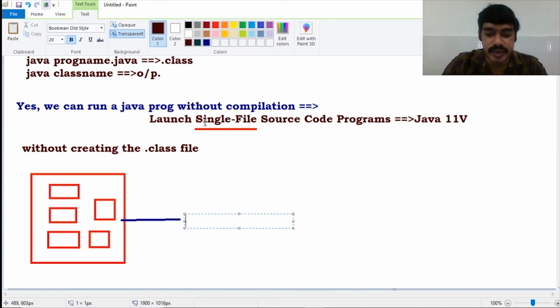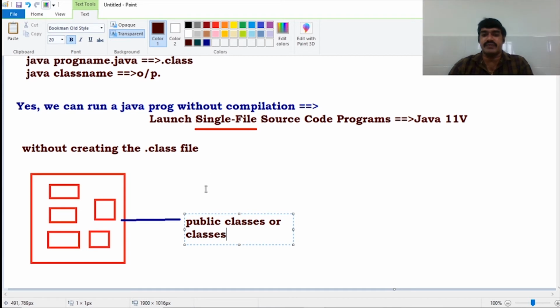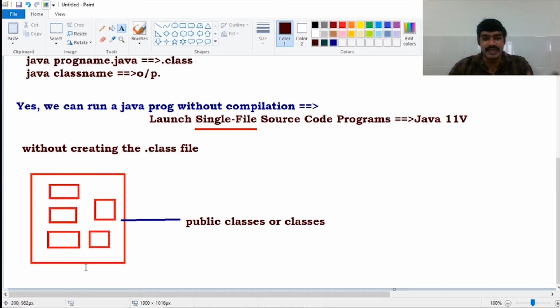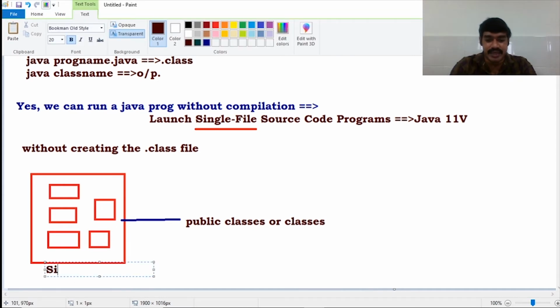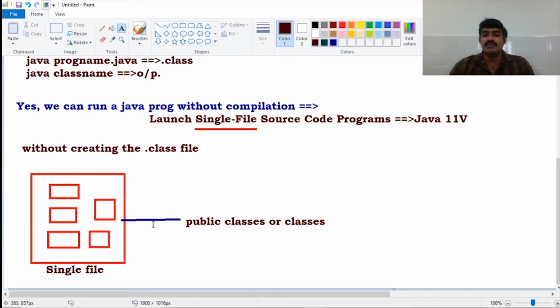These classes may be either public classes or normal classes. Normal classes are nothing but default classes. Coming to this feature, single file means your source code should be in a single file. This entire file is nothing but a single file, that is our Java file. This file contains n number of classes. These classes may be either public classes or default classes.